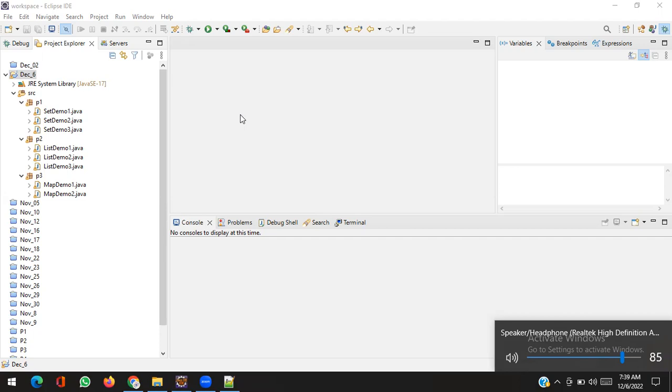Lists are indexed basically. And map is key value pair.